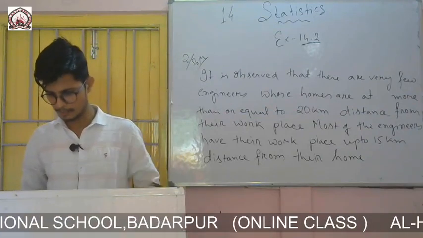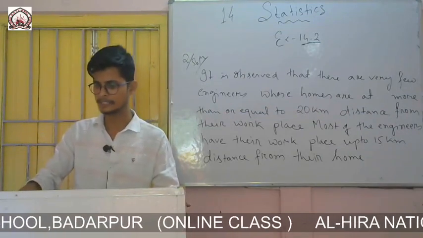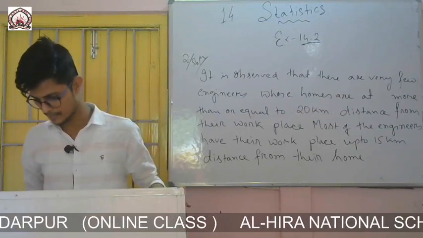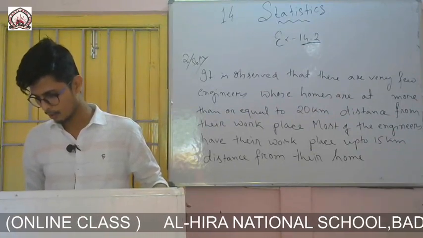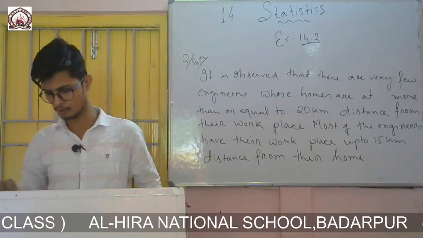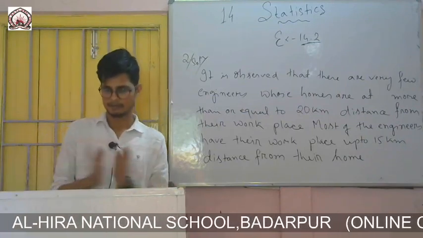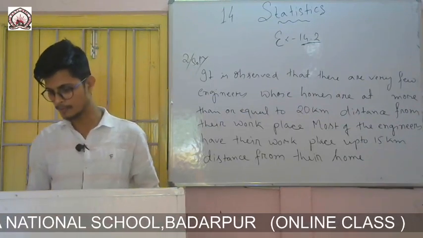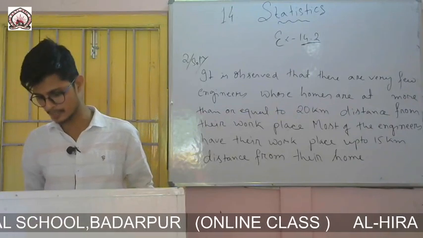So now question number 3. The relative humidity in percentage of a certain city for a month of 30 days was as follows. The relative humidity of 30 days in percentage is given here.